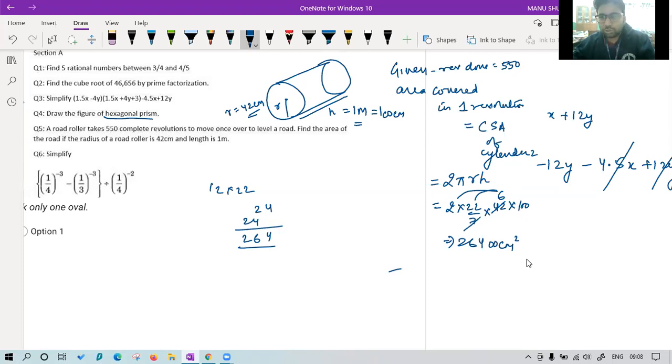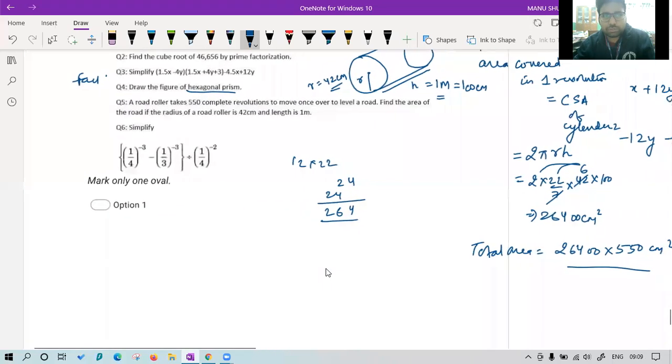550. So total area in centimeter square is given by 26400 into 550 centimeter square. If you solve this, you get the answer. I hope this was clear. Now let's see question number 6.